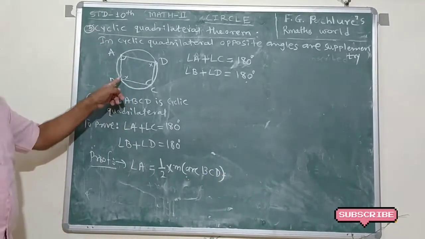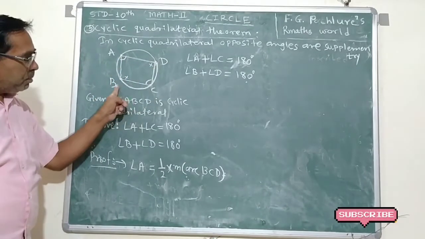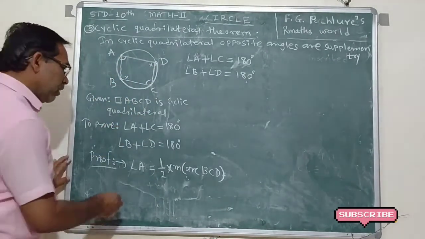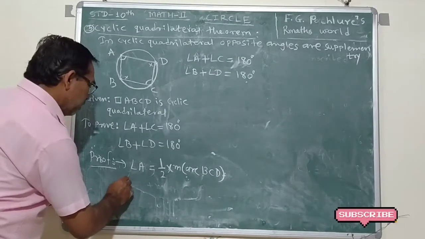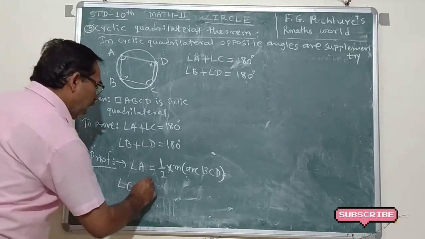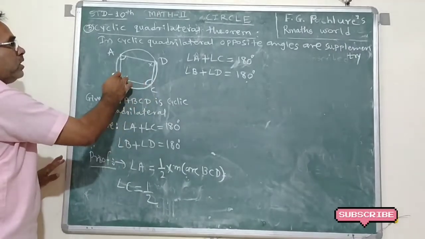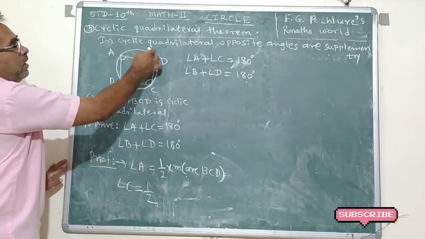Look at this, dear friends. This measure of A is equal to half of arc BCD, and measure of angle C is equal to half of this. This is the inscribed angle, and its intercepted arc is BAD.